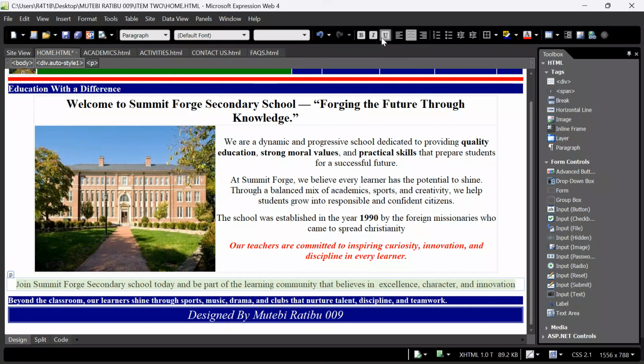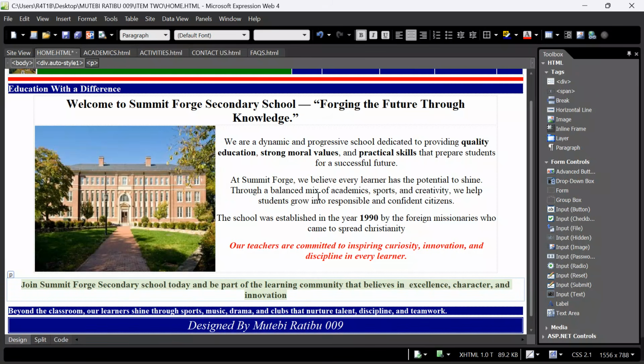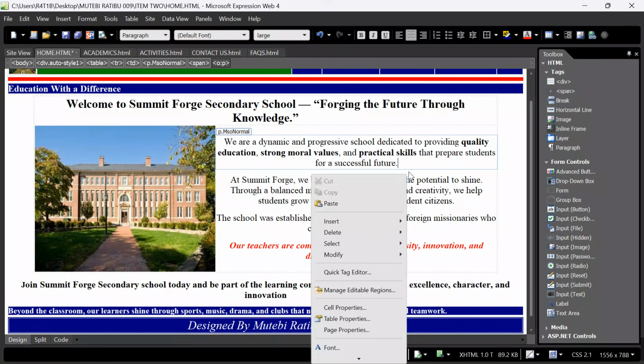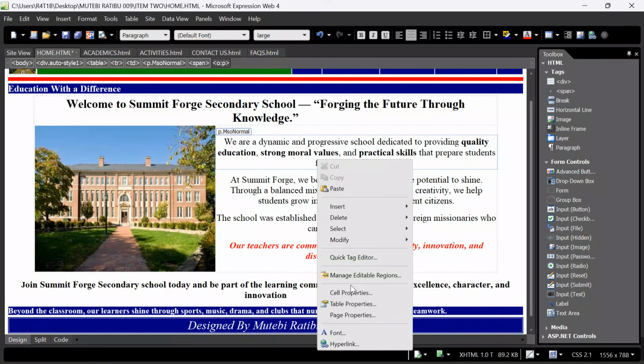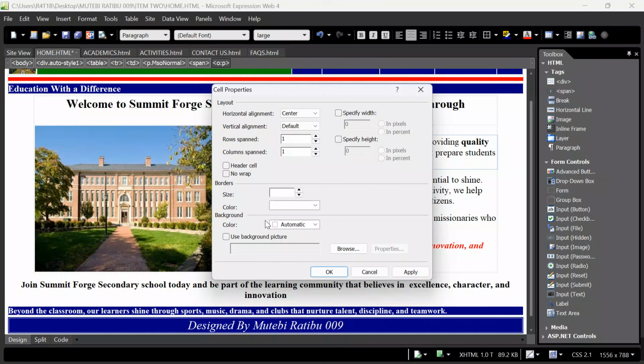Now, after doing this, I want to bold it a bit, and then I'll go on to do some magic. Right-click into this cell, go to cell properties. I want to give it a clear background to see that we keep checking onto the marks as we navigate through. Should I apply this? Can this work? Click OK, we see.